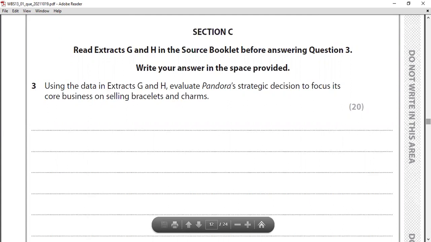So the base question is this: it's Porter's diamond, right? Strategic metrics. I mean, cost leadership, focus, and differentiation. They talk about the focus strategy, also not the cost focus. Differentiation focus strategy they are using in this question. We'll read what Pandora is and what they are doing and why they wanted to introduce this strategy, just focusing on the bracelet and charms.